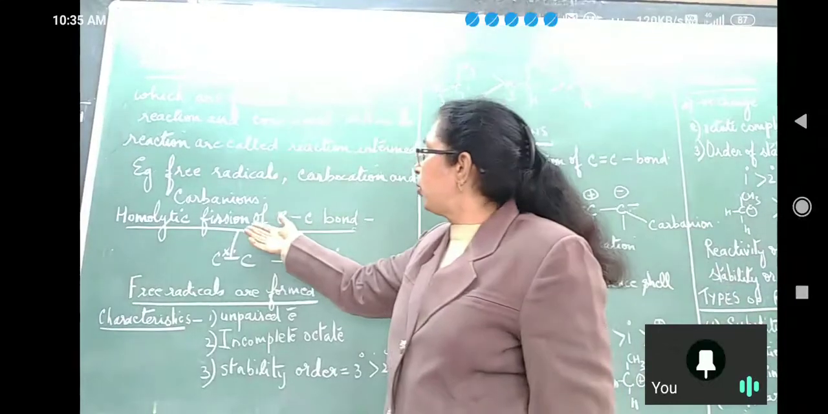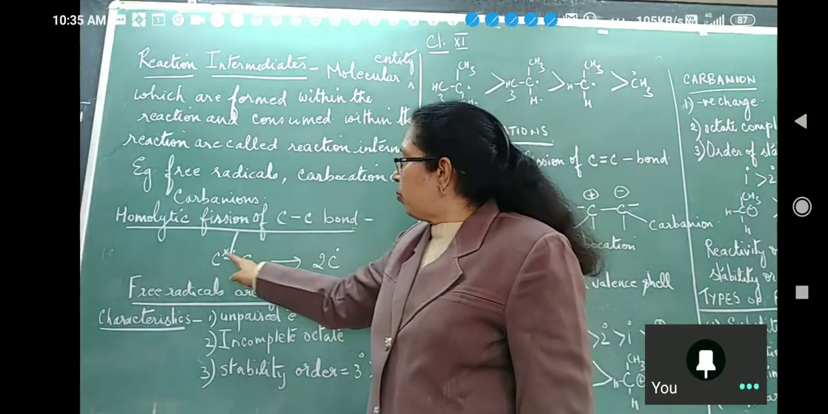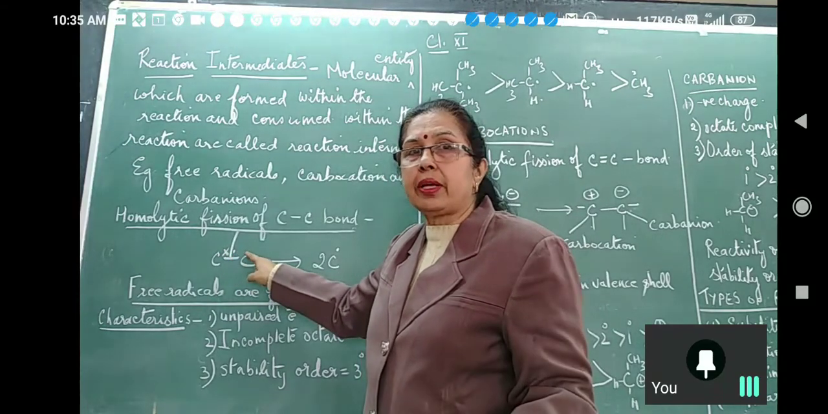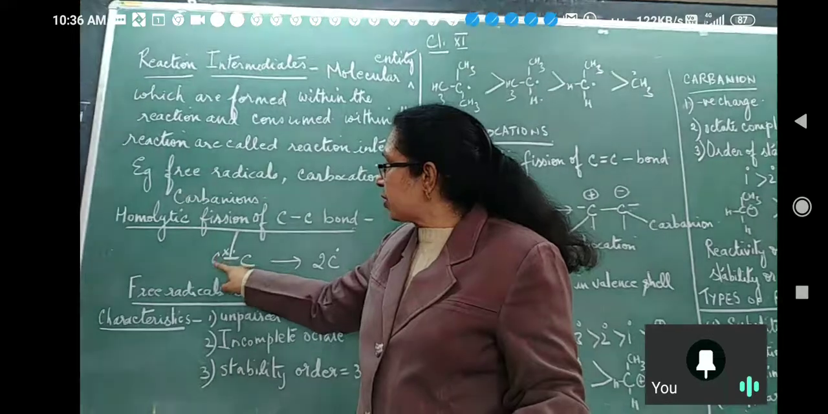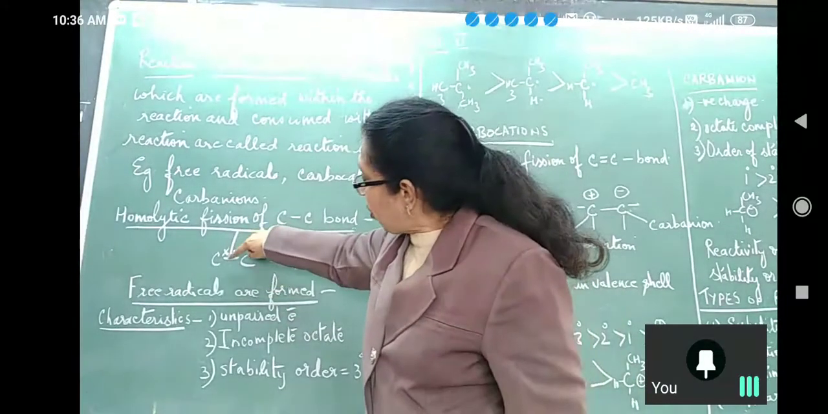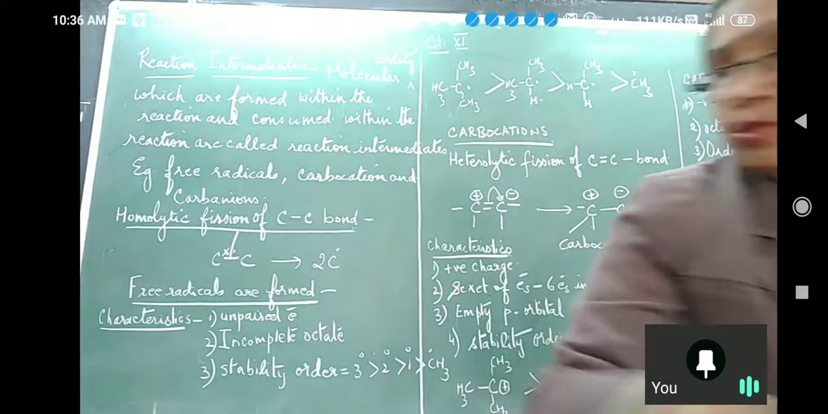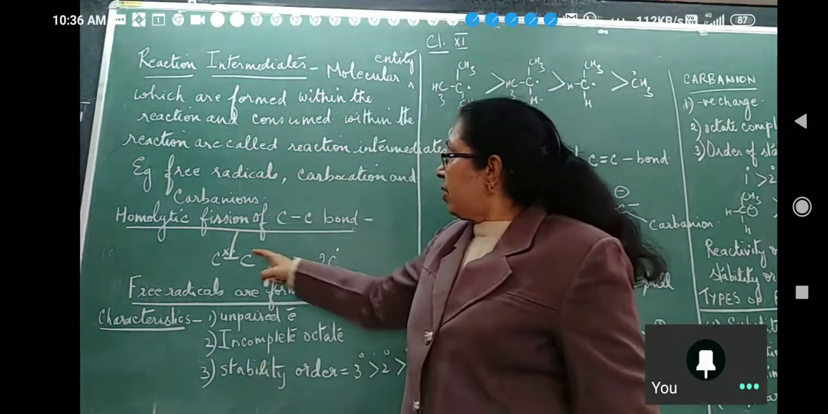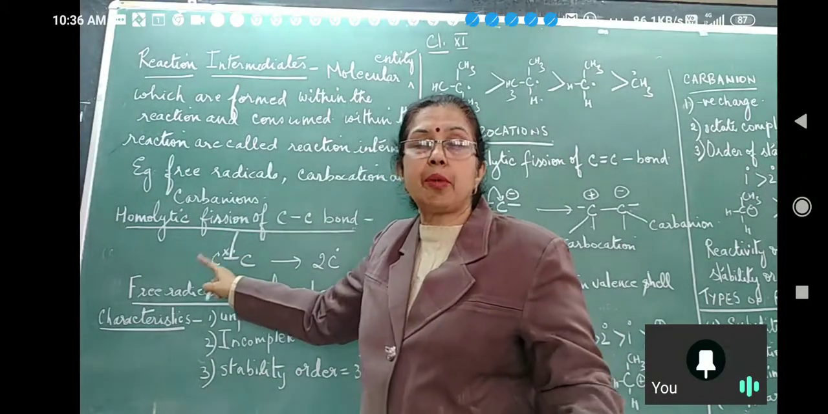Now what is homolytic fission? Look here. This is a carbon-carbon bond. Just to differentiate, I have put a cross here and a dot here. This electron is coming from this carbon and this is coming from this carbon. If the bond breaks like this, you just draw it like this. This shows homolytic fission. That means symmetrical breaking up of the bond.